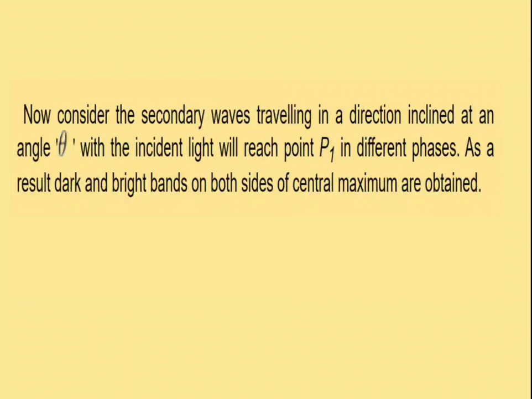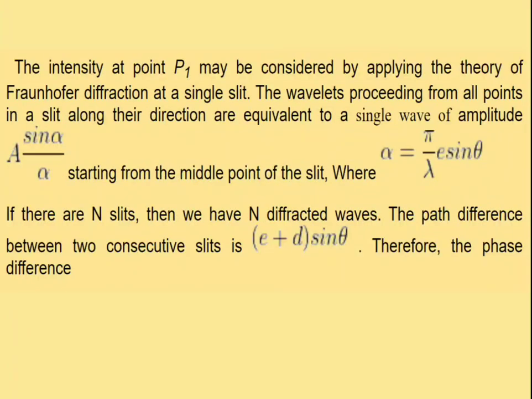Now consider the secondary waves traveling in a direction inclined at an angle theta. The incident light will reach a point P1 in different phases. As a result, dark and bright bands are formed on both sides of the central maxima. In the previous diffraction due to a single slit, we discussed the resultant amplitude.